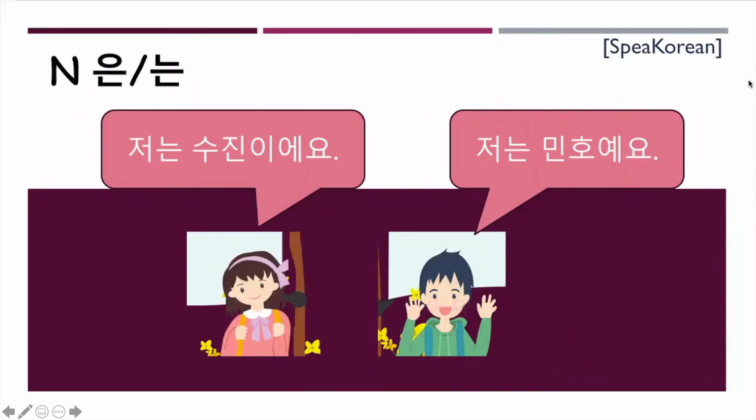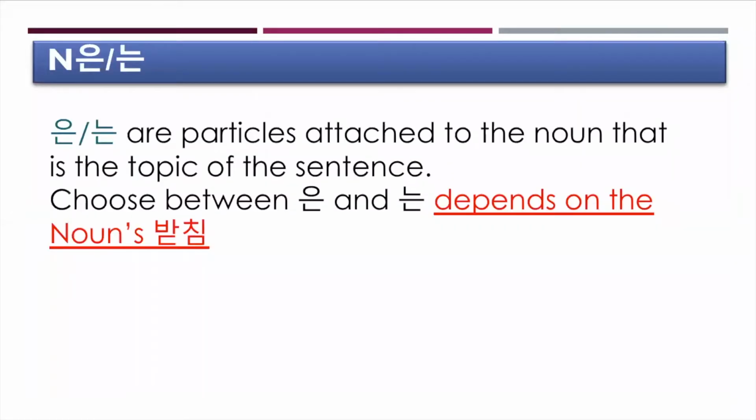안녕하세요. Today we're gonna talk about topic particle 은 or 는. The topic particle 는 are the particles that attach to the noun that is the topic of the sentence. So you choose between 은 and 는 depending on the noun's 받침.